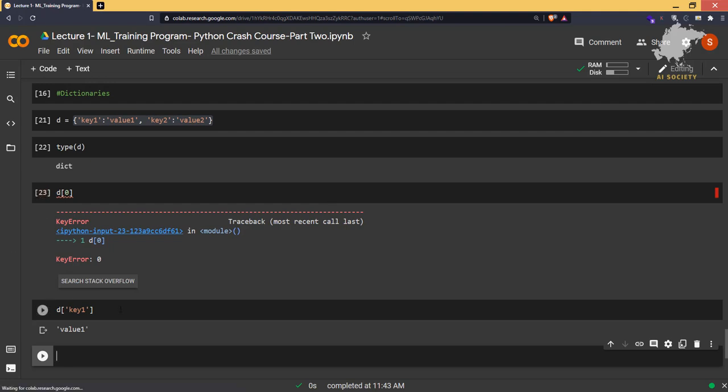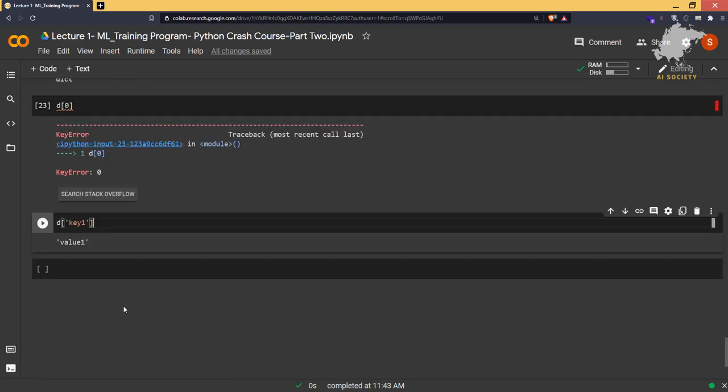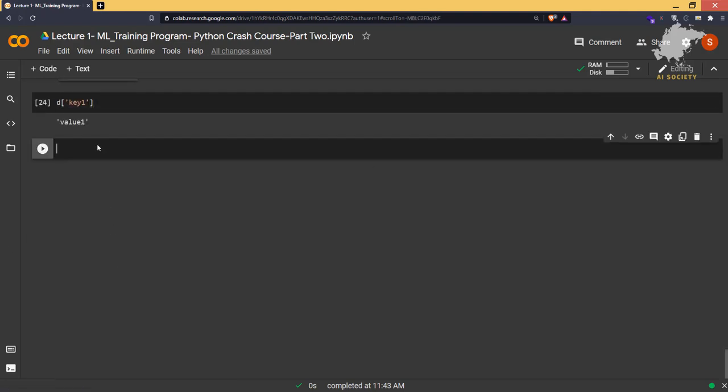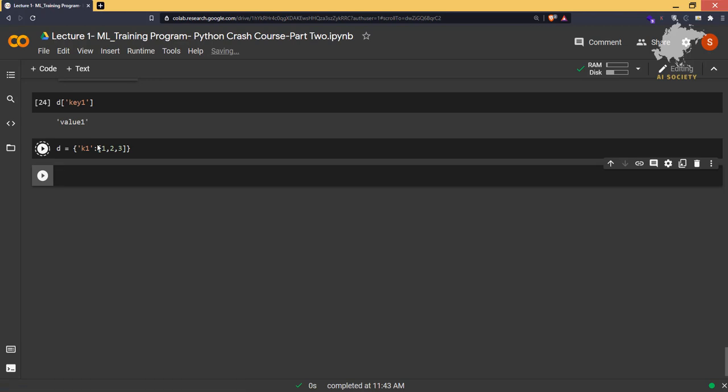Okay, so let's quickly implement a nested dictionary. We have d is equal to curly braces open, and k1 with a list like 1, 2, 3. If I want to grab the number 2 in this whole dictionary, what will I do?